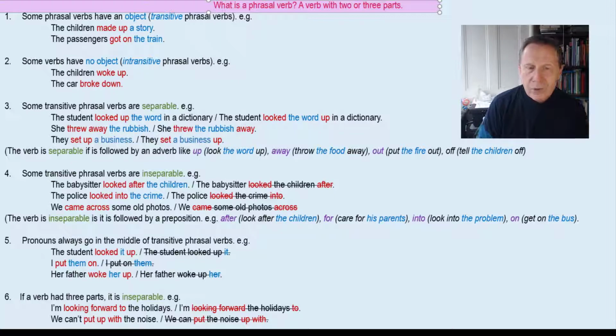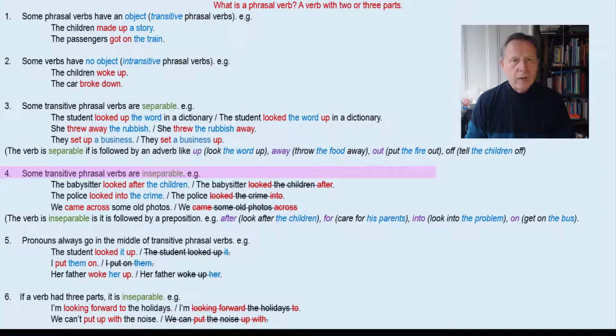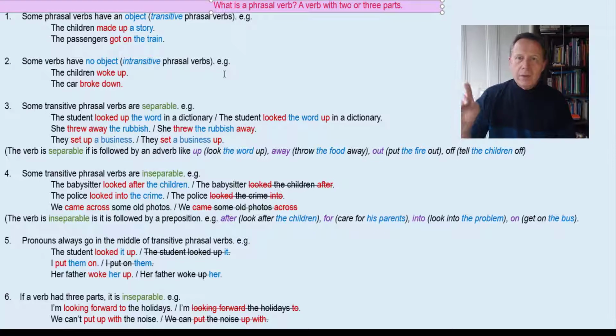So we've looked at the meaning of these phrasal verbs, and now we can think about the form. Now, to think about the form, you can watch another video I've made called What is a Phrasal Verb, in which I cover these 6 points that are important to remember when you're talking about phrasal verbs. Now, most of these points are talking about verbs which have an object and verbs which have no object. Also, verbs which are separable and verbs which are inseparable. Now, you can find a link to this video in the screen above, and you can also find it below in the details box.